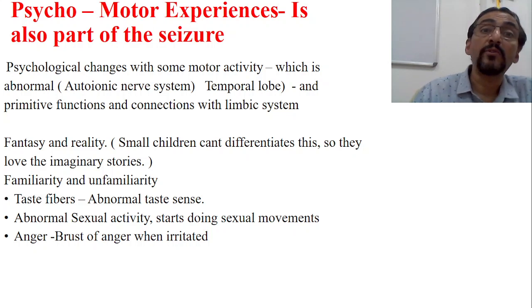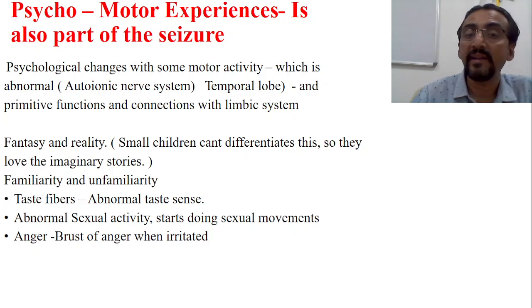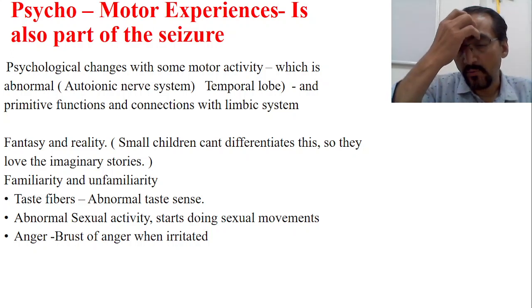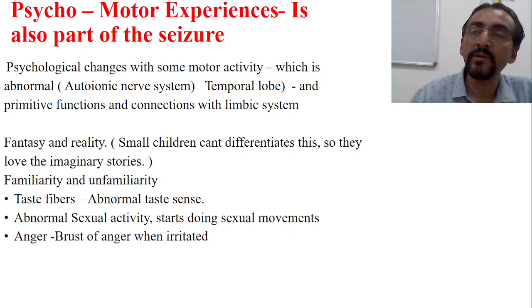Another important psychomotor activity is fantasy and reality. The temporal lobe has one more important function: it is able to differentiate between reality and fantasy. Many things are fantasy or imaginary, so whether they are real or imaginary, who is going to decide?